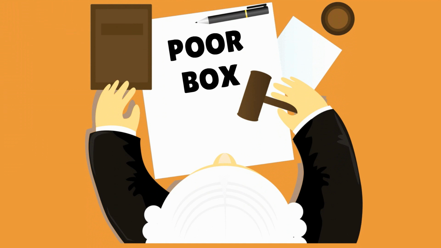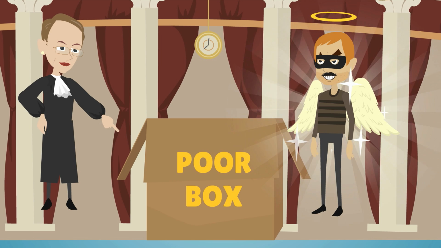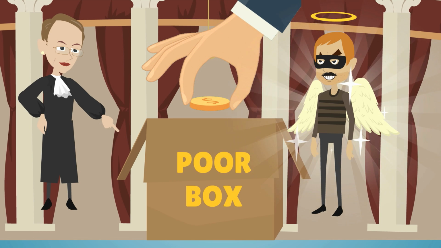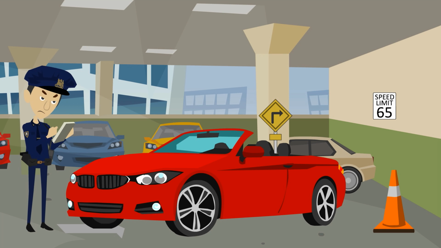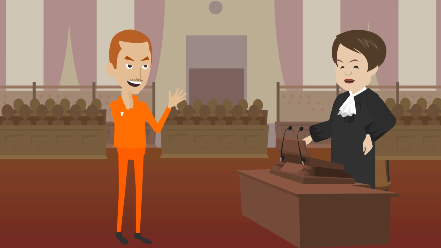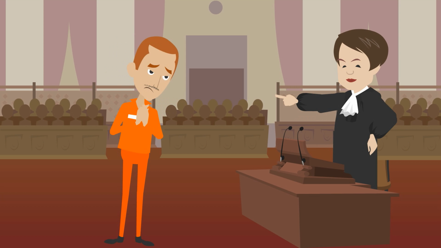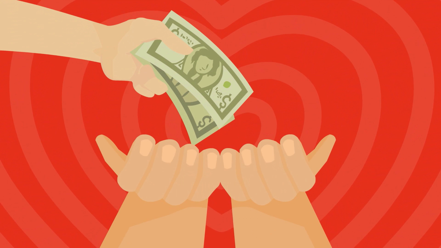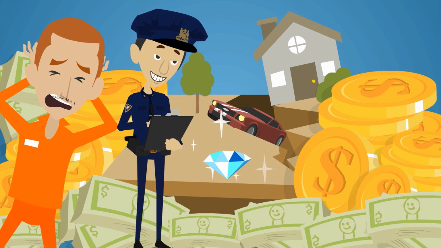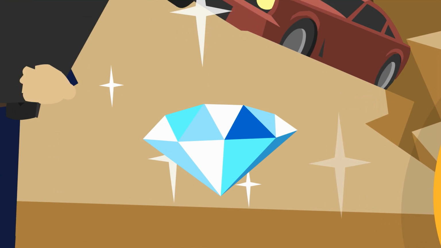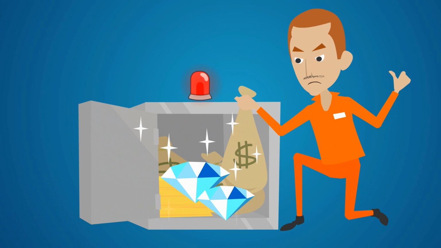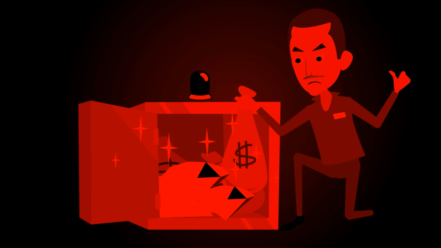The poor box is another option for the court to deal with minor crimes or first-time offenders, such as littering or parking offences. The court may dismiss the charge against the accused, provided that he accepts responsibility for the offence and makes a donation to a charity. In addition, the court can confiscate an asset if it was illegally possessed as a result of a criminal activity.